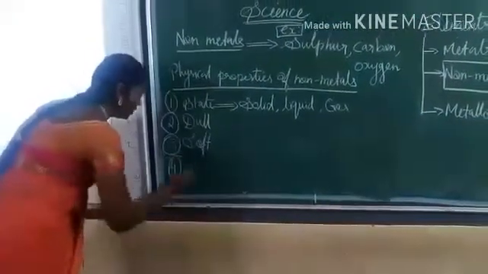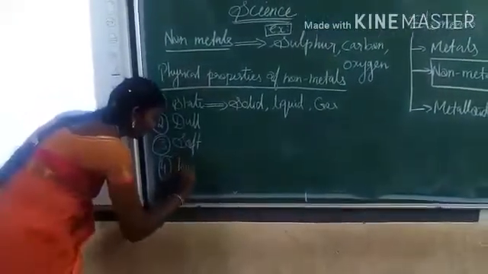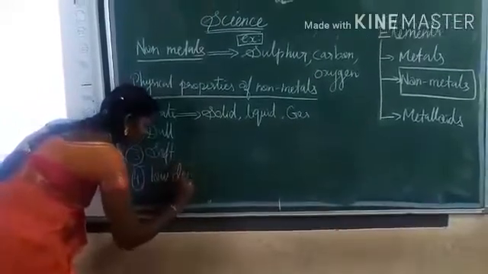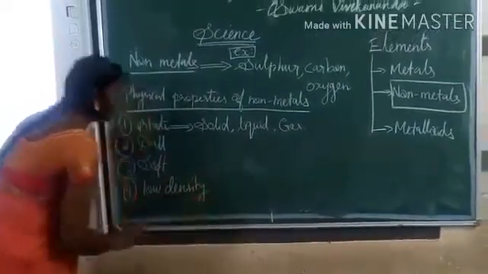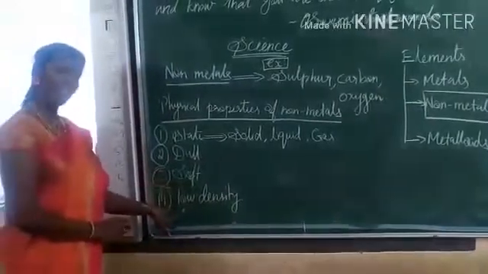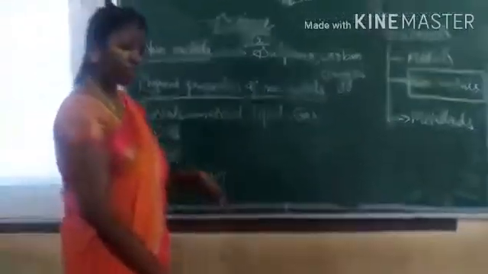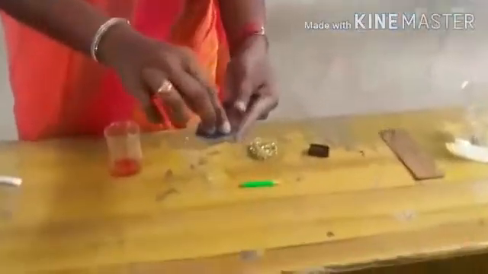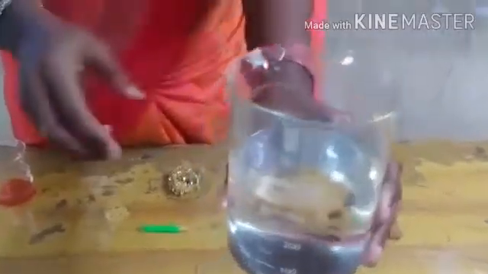The next property of non-metals is low density. It's very soft, hence it has very low density. When we take some particles of graphite and spread them on water, what will happen? It's floating, right? Can you see, children? It floats because of low density. Okay, dears?